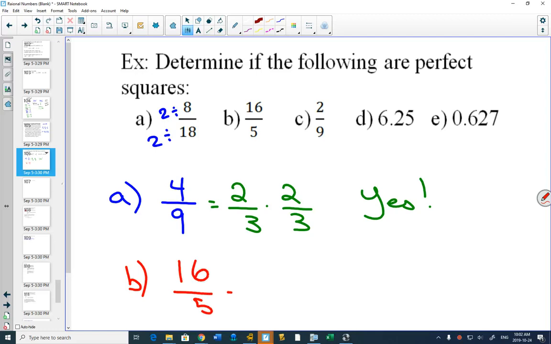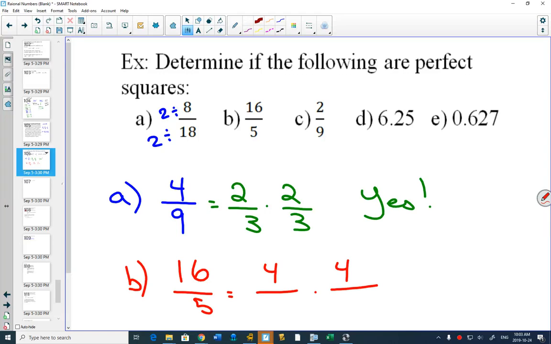Is there a number that times by itself is 16? 2 times 8 is 16, right, but those aren't the same number. 4 times 4, that's 16. 4 times 3 is 12. Okay.